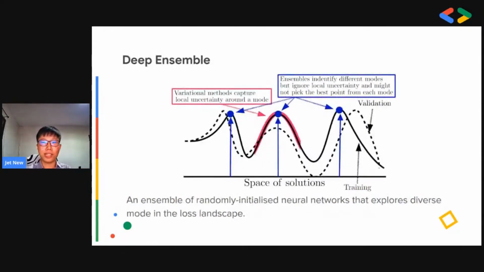The final model is the deep ensemble, which is an ensemble of randomly initialized neural networks. When models are randomly initialized, they tend to explore diverse modes in the function space and map the loss landscape as a result. So these deep ensembles actually perform better than Bayesian neural networks in practice, because variational Bayesian methods tend to focus only on a single mode. Therefore, the deep ensemble enables the modeling of uncertainty in the data very well.